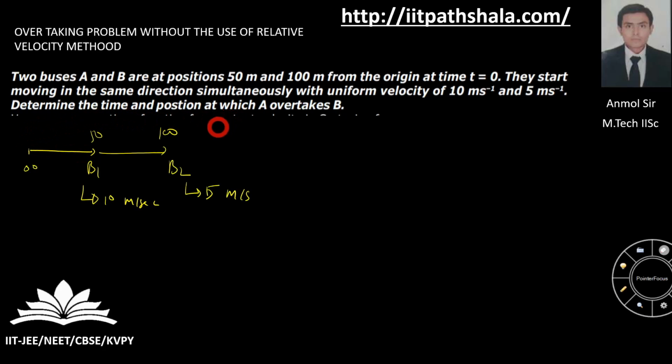Now guys, because A is overtaking B, my bus number A is overtaking my bus number B over here. So as I know, initially for bus A the displacement is 50, for bus B the displacement is 100.